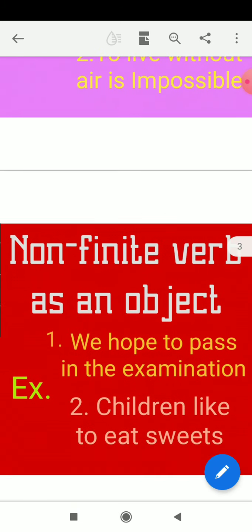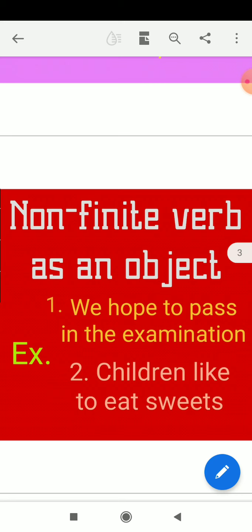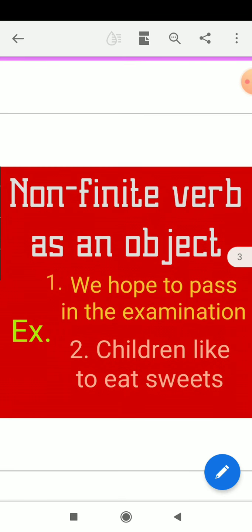Now come to the second function: non-finite verb as an object. We know in a sentence, first the subject appears, then the verb, and then the object, if it is a transitive verb. In our first example, we can see: We hope to pass in the examination.